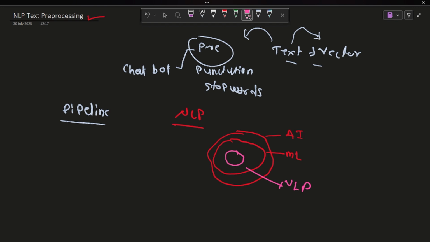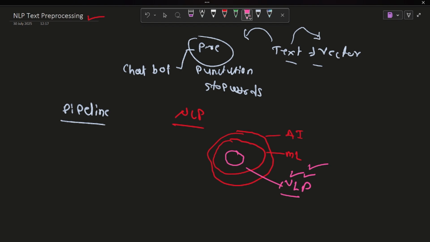When we talk about NLP, it is about human language. When we speak Hindi, English, Marathi, Tamil, Telugu, Spanish, all these languages are there. So we are training our model on those languages, and for training our model we need NLP, which is very useful for that.